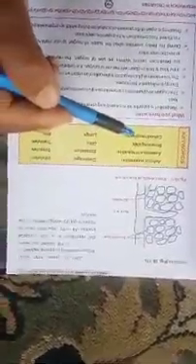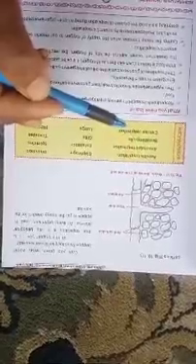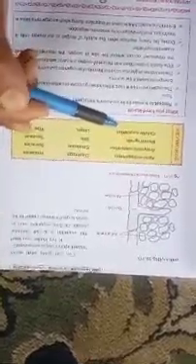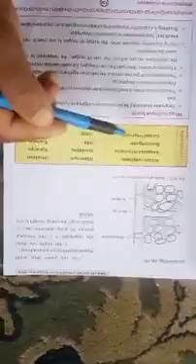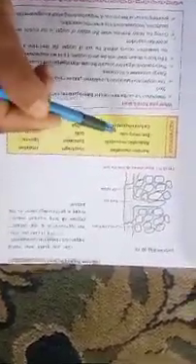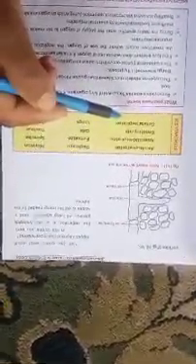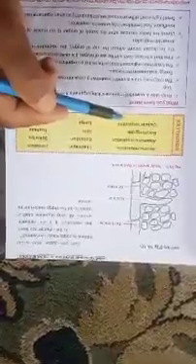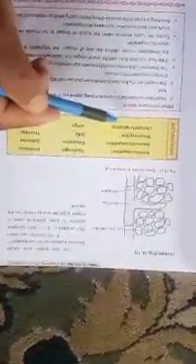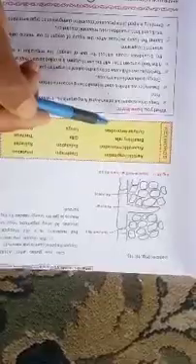Breathing rate. Breathing rate is the number of times a person breathes in a minute. This is breathing rate. Cellular respiration. Cellular respiration is the process of breakdown of food in the cell with release of energy. In the cell with release of energy, this is cellular respiration.